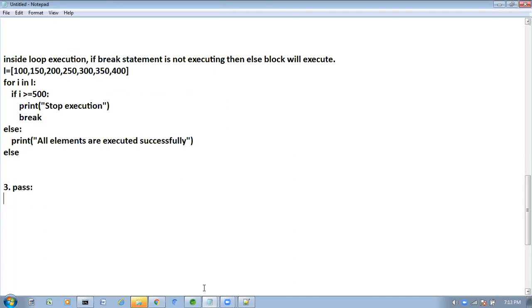Clear? Here one more thing we discussed, which is loops with else. When does this else block execute? If a break statement is not executed, then the else block will execute. If the break statement is executed, even if you write the else block, it won't be executed. Clear?